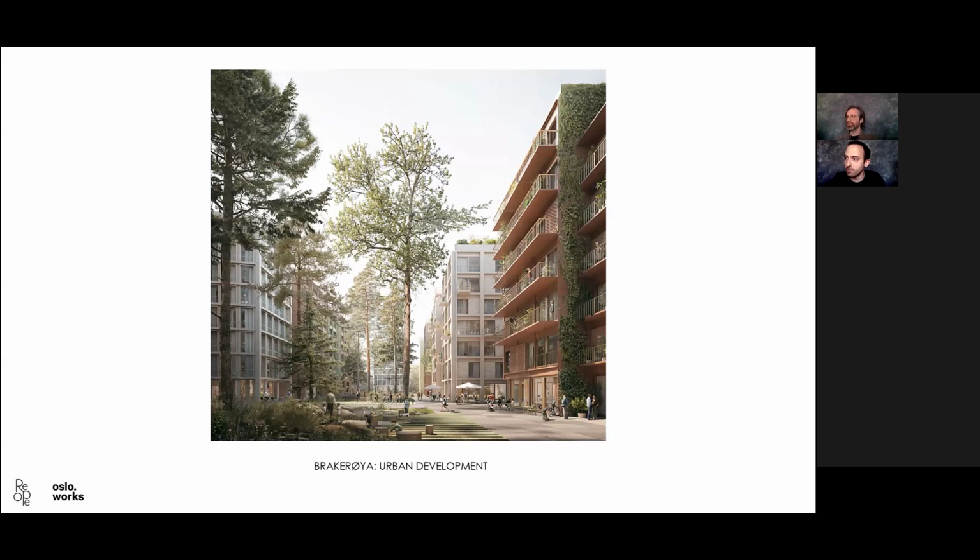Okay, so let's start. I'm going to show you 4 projects that we developed for OsloWorks. The first one is Brakeroya, and it was a very interesting project because the work we did was kind of simple, and it was applied to a very peculiar project that was not going to get built.